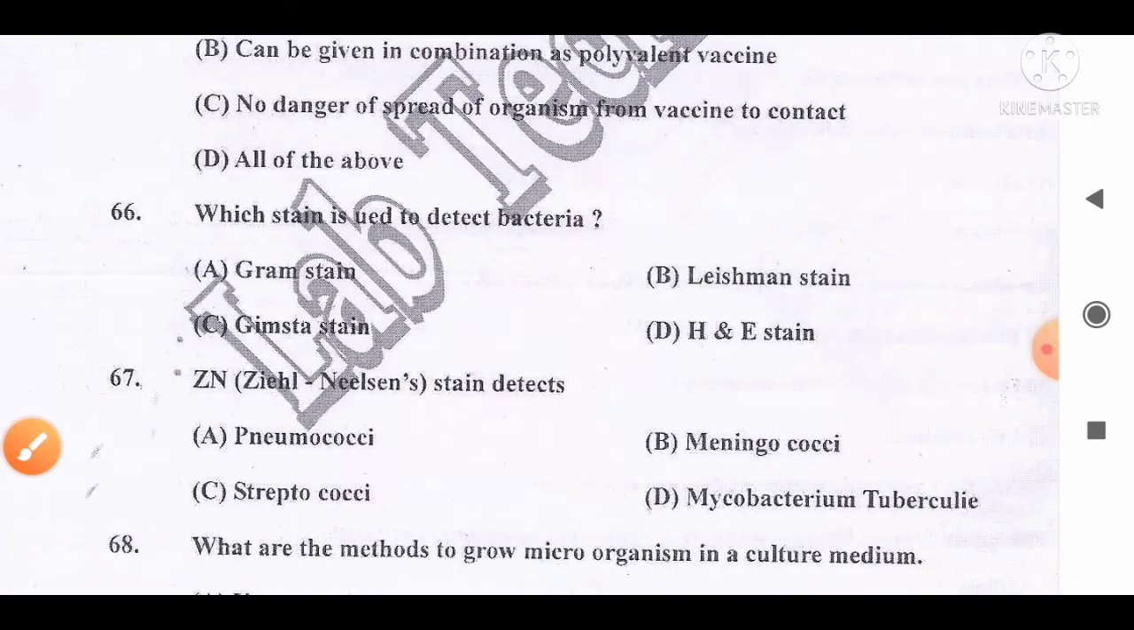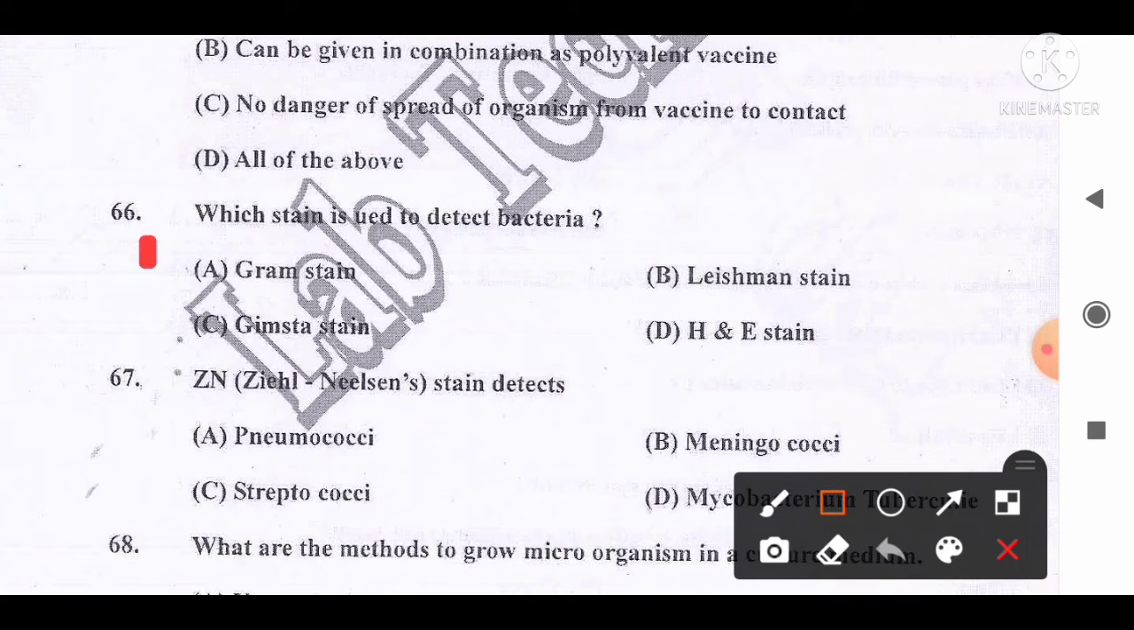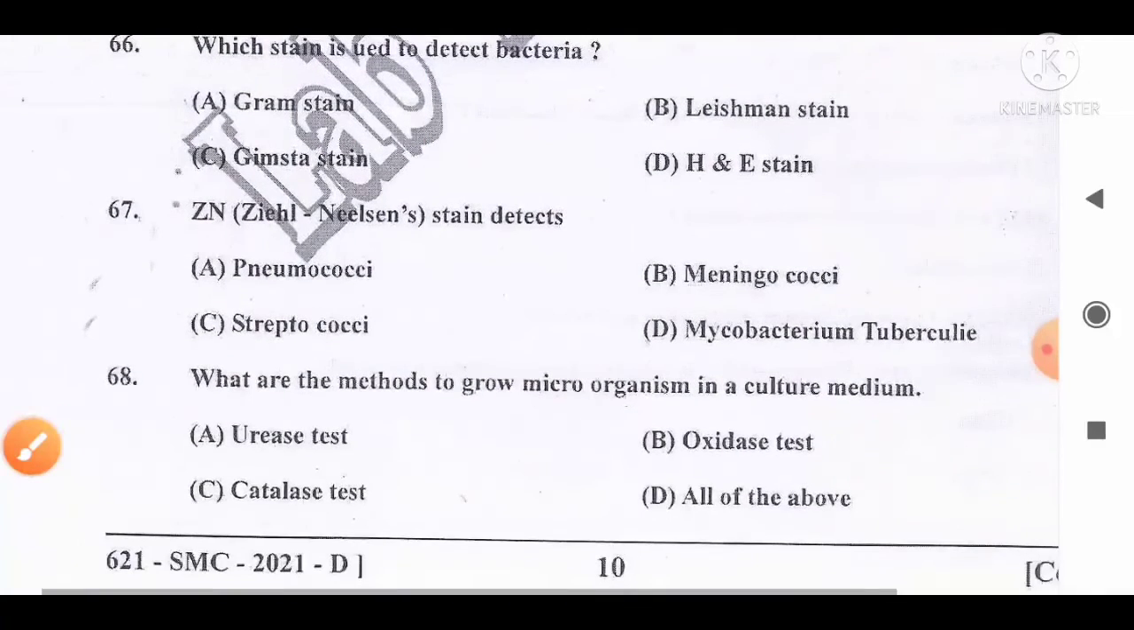Move to the next question, number 66. Which stain is used to detect bacteria? And the options are A, Gram stain, B, Leishman stain, C, Giemsa stain, D, H&E stain. And the correct answer for this question is option A. Gram stain is the stain used to detect bacteria, whether gram positive or gram negative. So option A is the correct answer for this question.